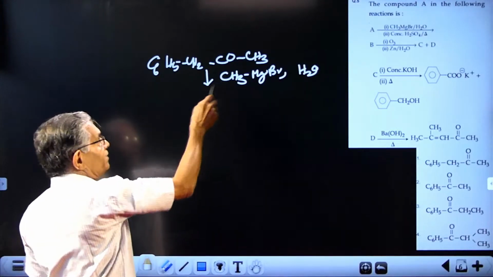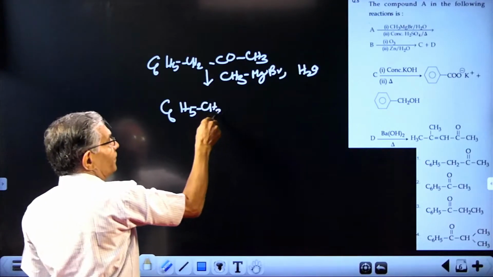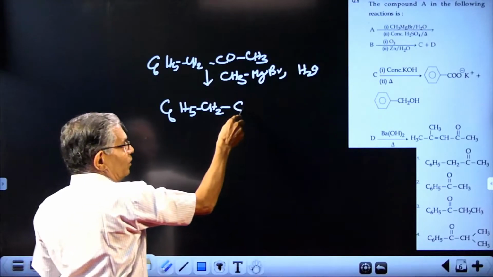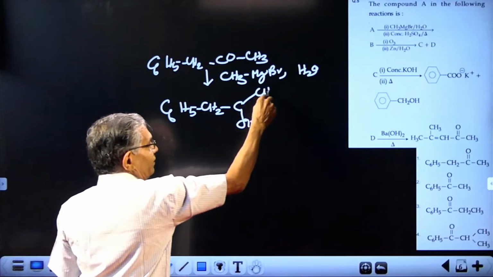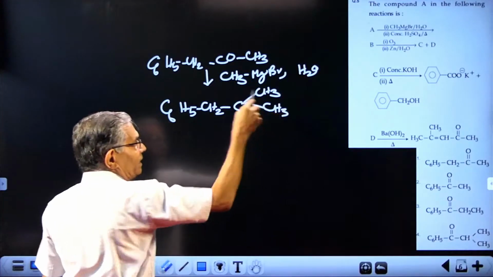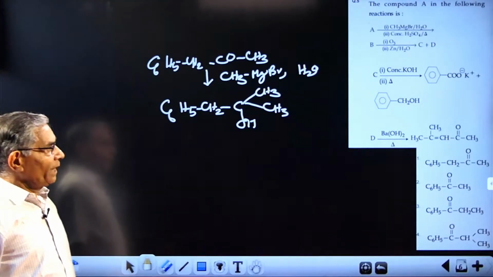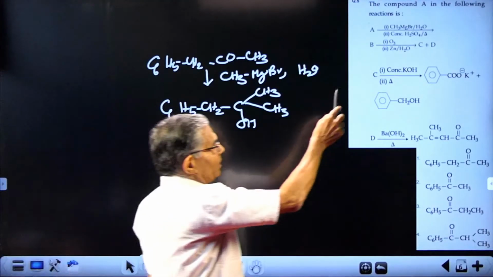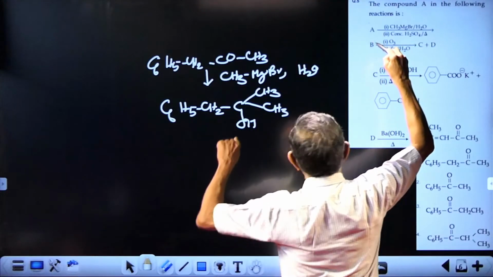And this leads to a tertiary alcohol, C6H5CH2, with OH there, and there is a CH3 already present, and this CH3 will be the additional CH3 coming over there. The Grignard reaction gives you a tertiary alcohol. So after this step, you are getting a product B, and B will be this compound.